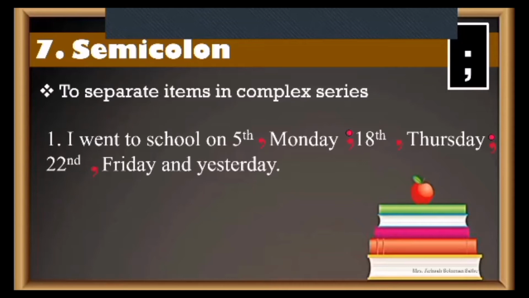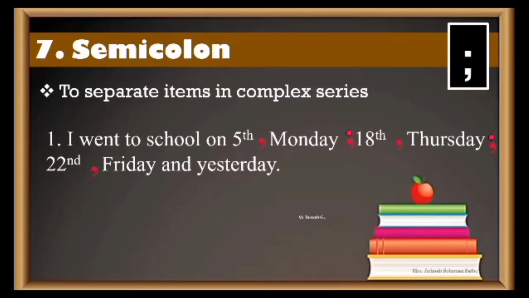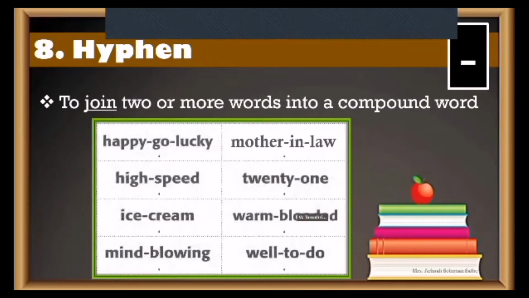Now it's readable and understandable. We can understand, yes, we went on 5th, we went on 18th, we went on 22nd, and we went yesterday too. Clear? So it has become 4 days we went to school. Understood? Now that's semicolon. Let's try to see the other one.